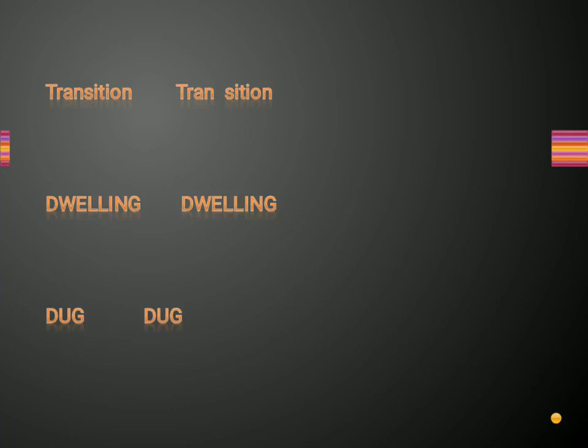Next is transition. Meaning of this word is a kind of change over a period of time. That is called transition, change. Next is dwelling, D-W-E-L-L-I-N-G, dwelling.